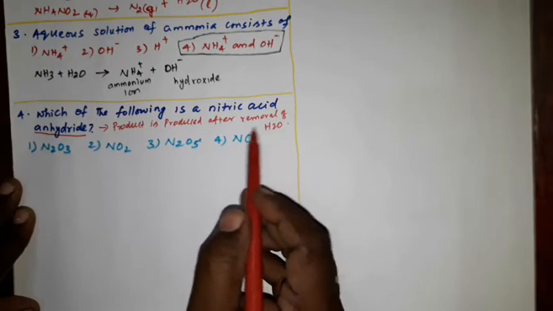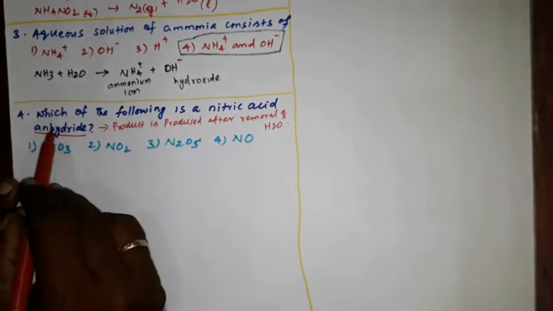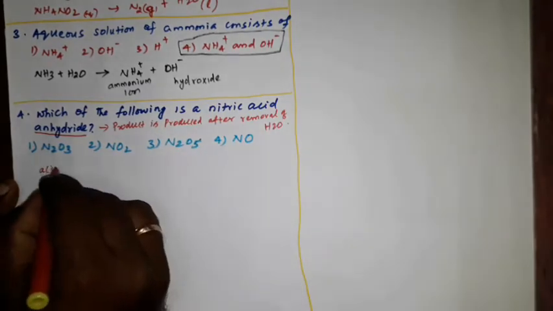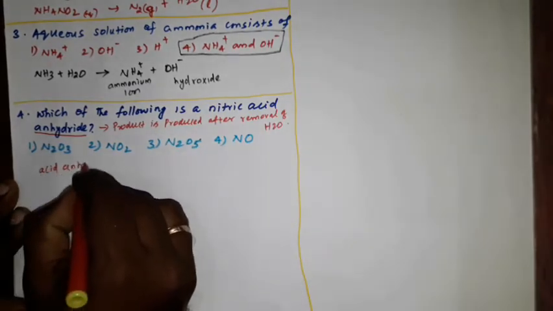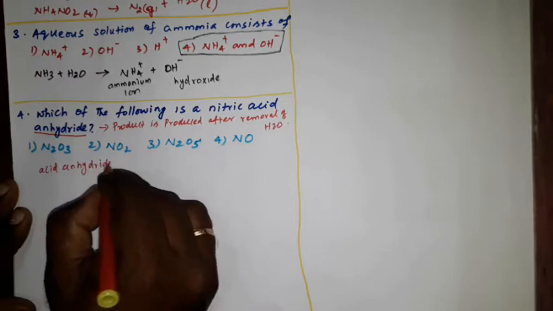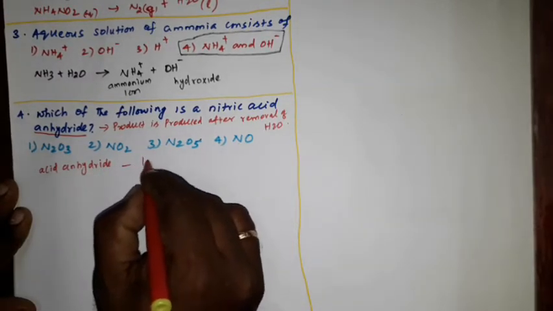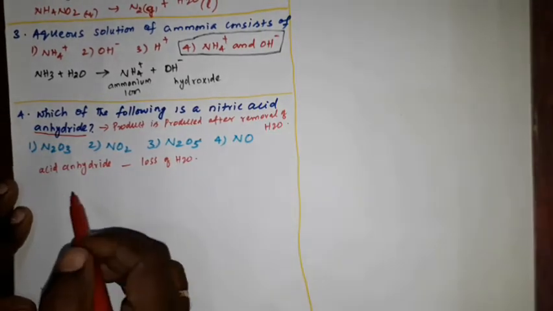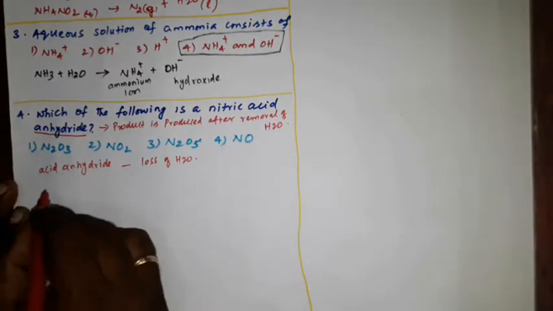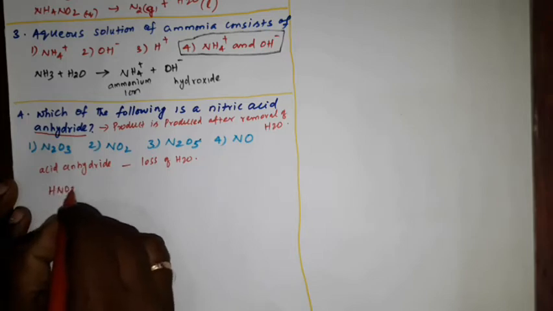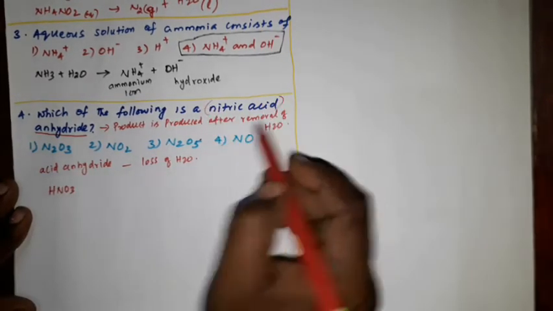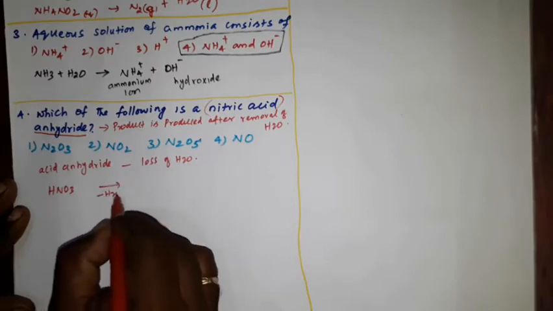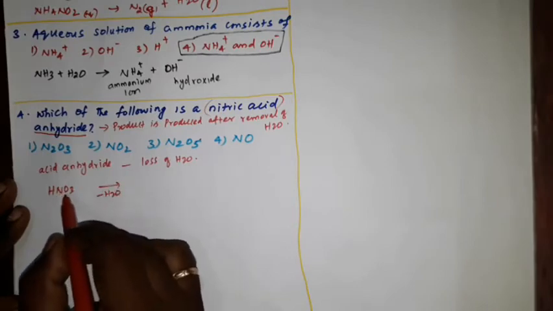If the water molecule is removed, then we will get the product of acid anhydride. So that is called acid anhydride. That means loss of water. Okay, see here, nitric acid, that is HNO3. This is the nitric acid HNO3. So after removal of water, that is H2O, what we will get?